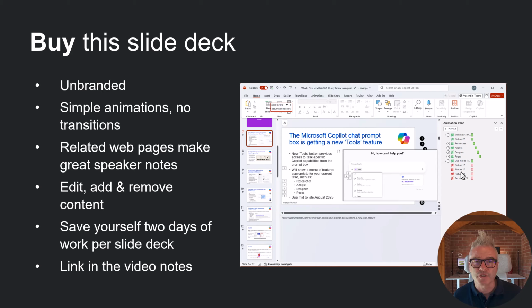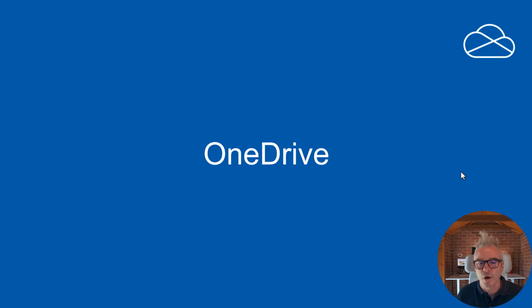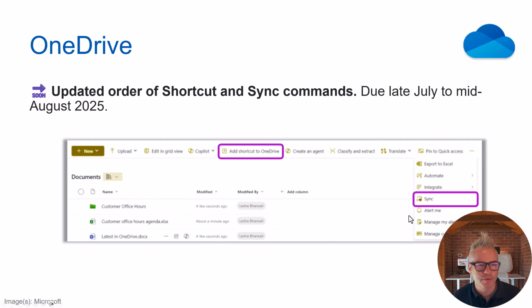Now let's get back to it, and we're going to go to OneDrive. First up, just a couple of quick ones. Updated order of shortcut and sync commands. Only a small point, but you or your users might notice it. You can see on the screen here that the sync has been dropped down, and Microsoft are promoting adding the shortcuts instead. So due late July to mid-August, so not a big change. They're just shuffling around the order to try to encourage the use of this feature instead.